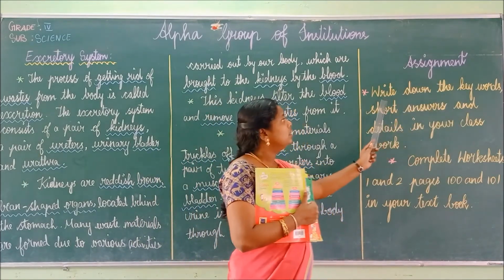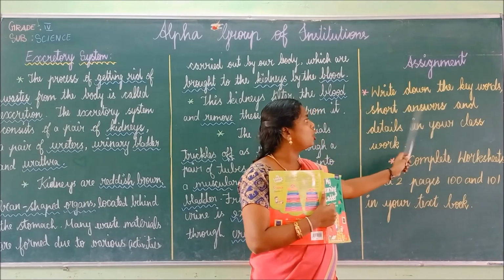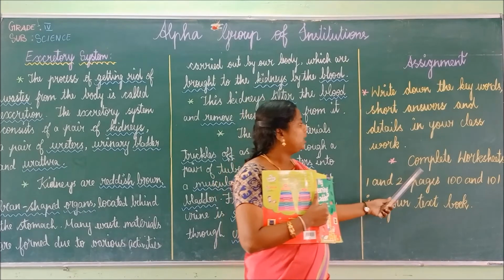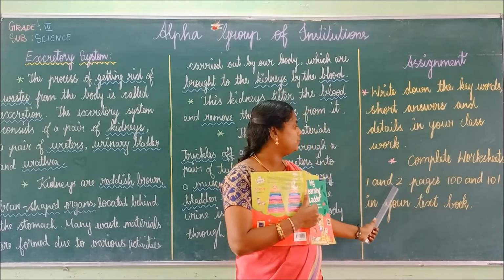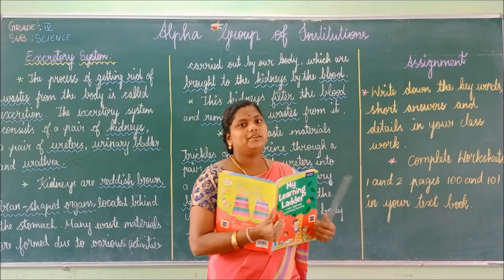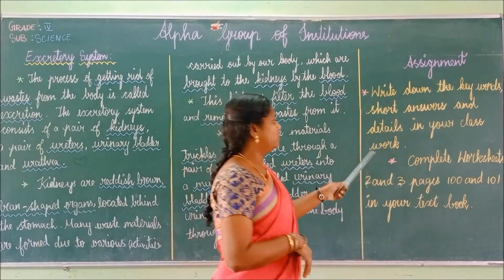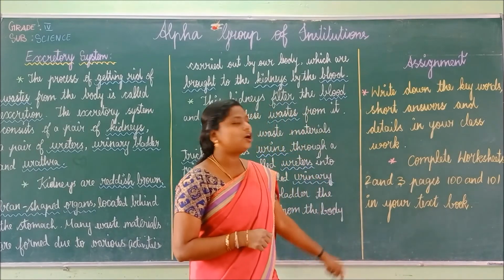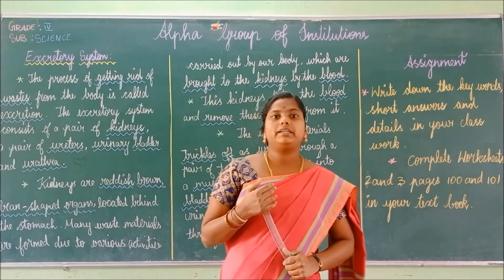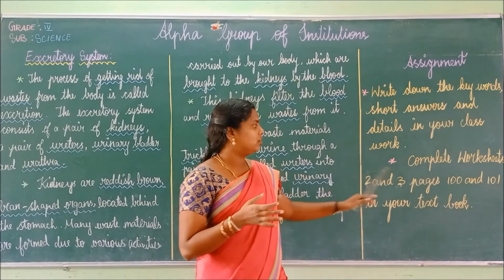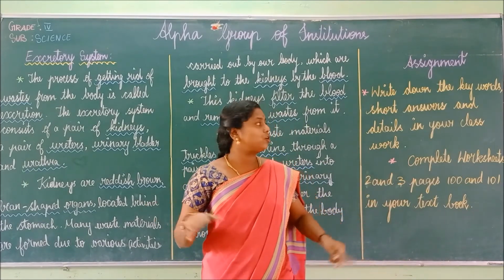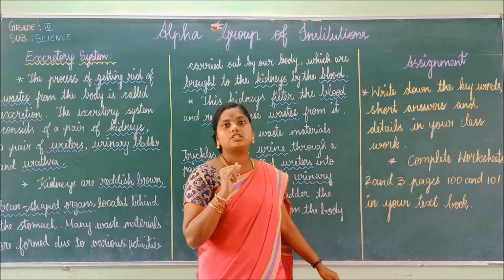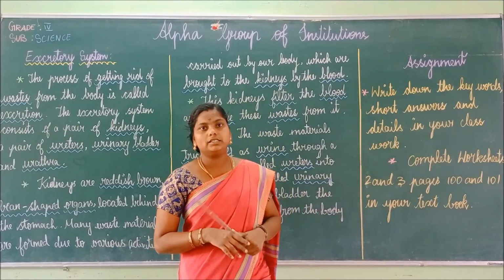Your assignment: write down the keywords, short answers and details in your classwork notebook. Complete worksheets 2 and 3, pages 100 and 101 in your textbook. Children, I have attached a PDF with this class. You can see the answers for these keywords, short answers, details and your 2 worksheets. Worksheet 2 and 3. Is it clear, children? Thank you.